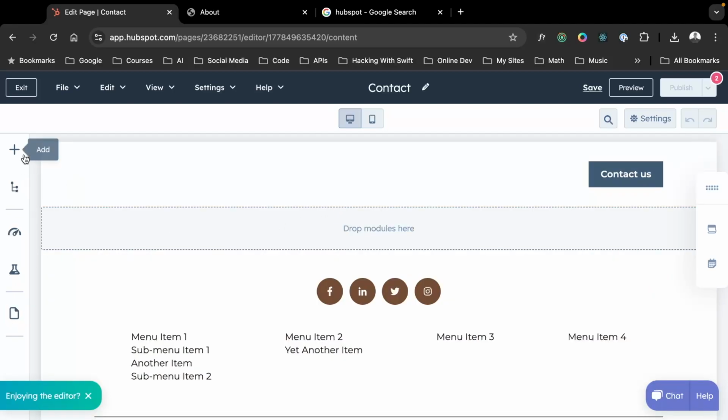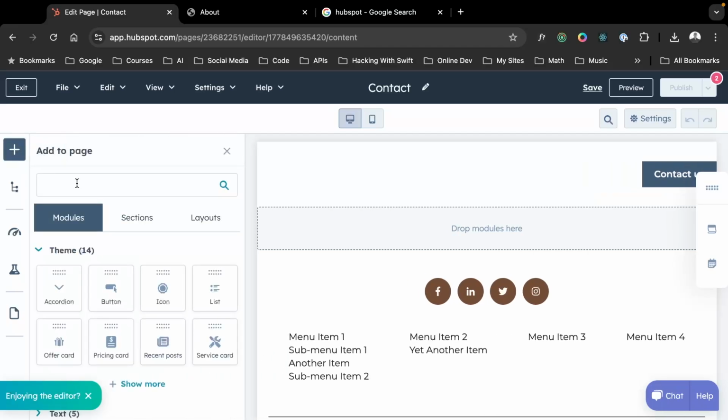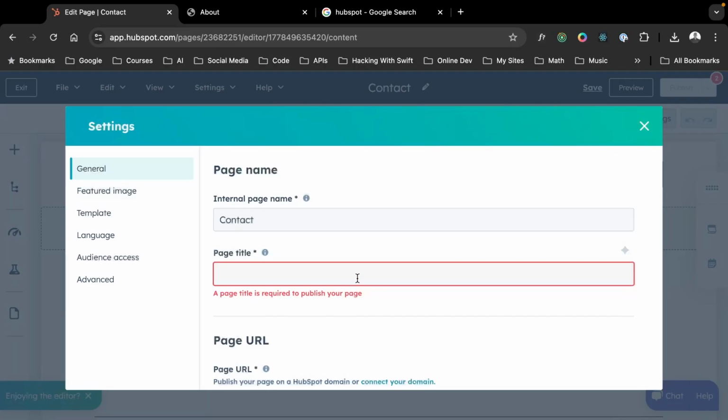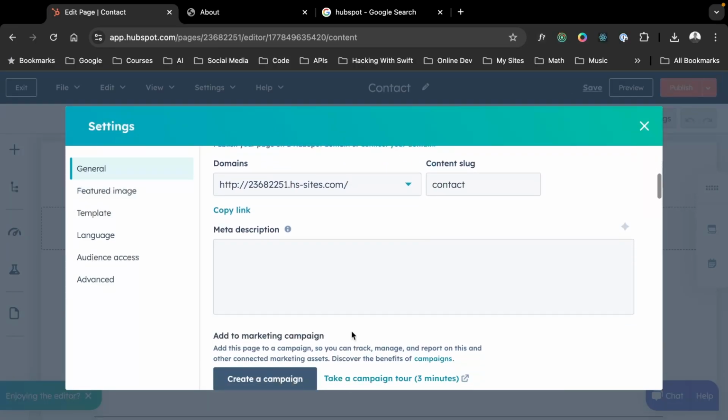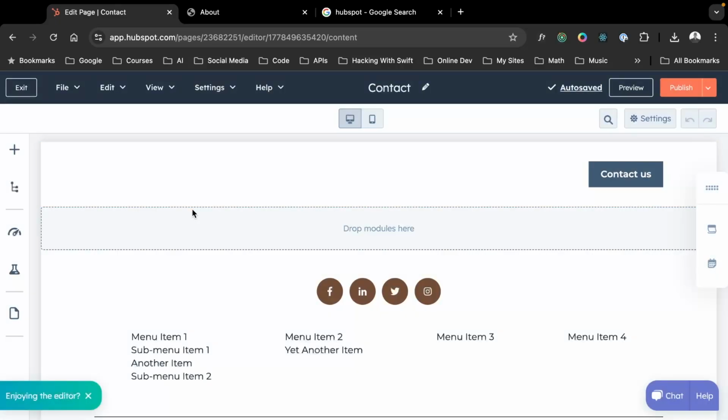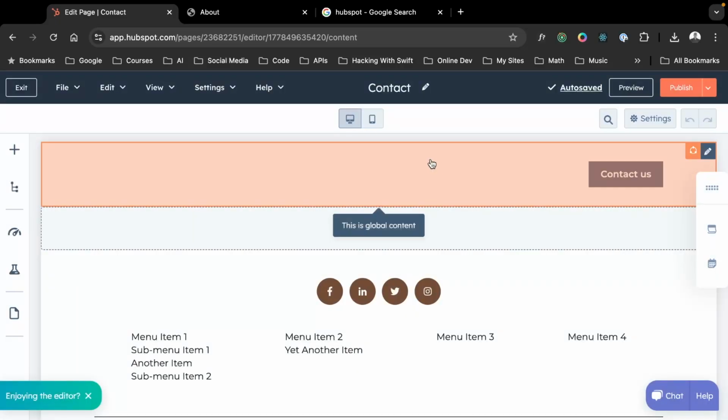Most people coming to HubSpot are coming from a drag and drop website builder interface such as Elementor or Divi Builder or WordPress or Webflow or something like that. So they're expecting something like that with HubSpot. HubSpot works somewhat like that, not exactly like that. We've got some similar interfaces here, such as settings, where we enter our page meta. Let's not forget this. And obviously, we don't have to go through all this here. What I'm interested in showing you is the basics of this interface.